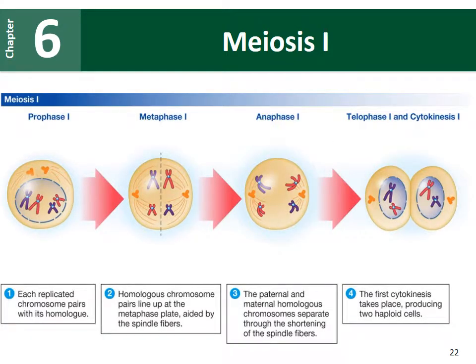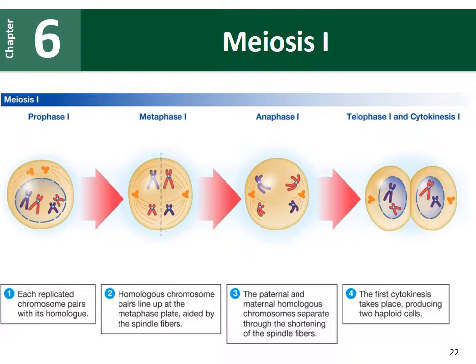If we look at this example of meiosis 1, which again is this reduction division, in this cell we have 4 chromosomes, starting on the left. We have 2 large chromosomes and 2 small chromosomes. Those 2 large chromosomes are a homologous pair, and the 2 small chromosomes are a homologous pair. So in this cell, we have 4 total chromosomes, or 2 pairs.